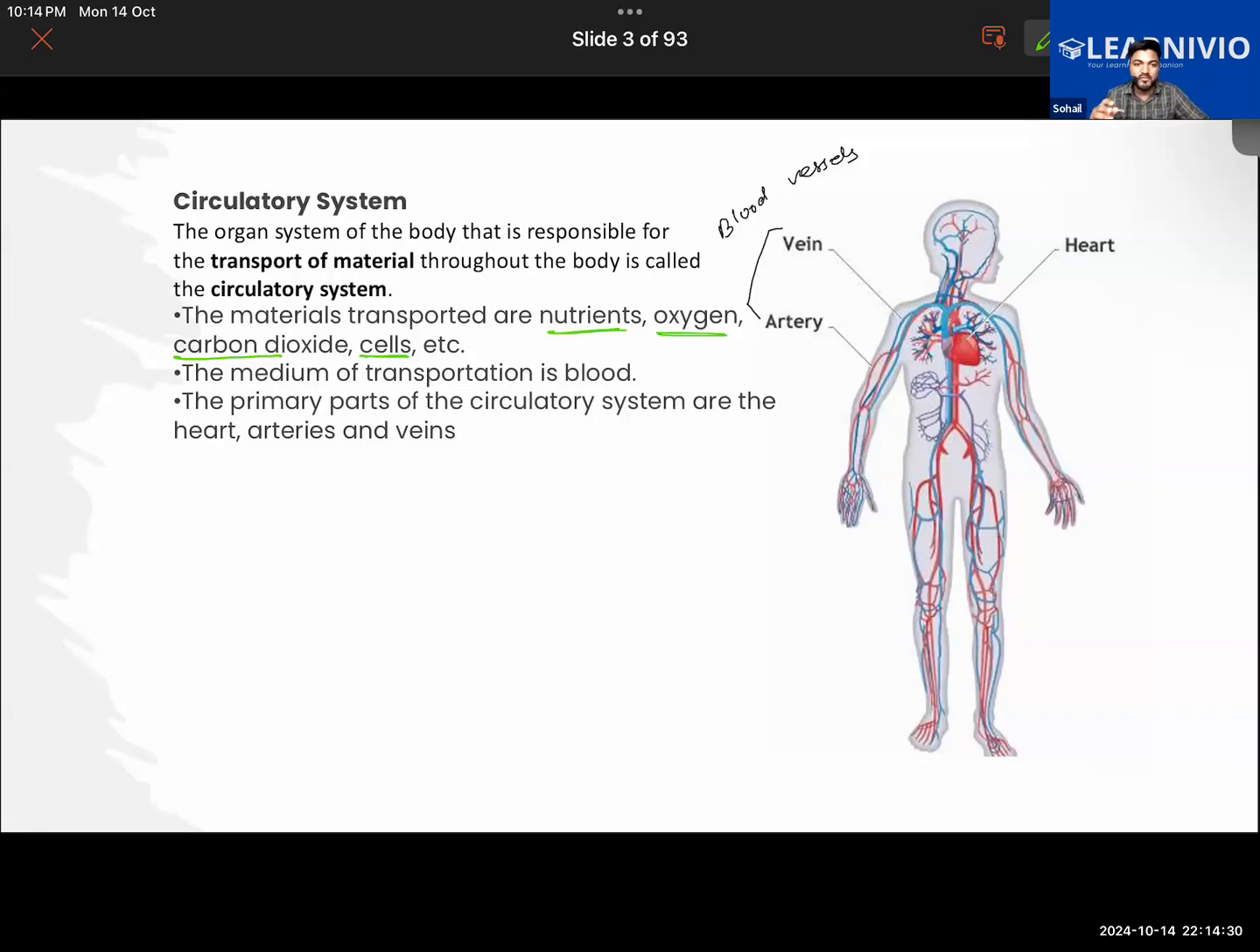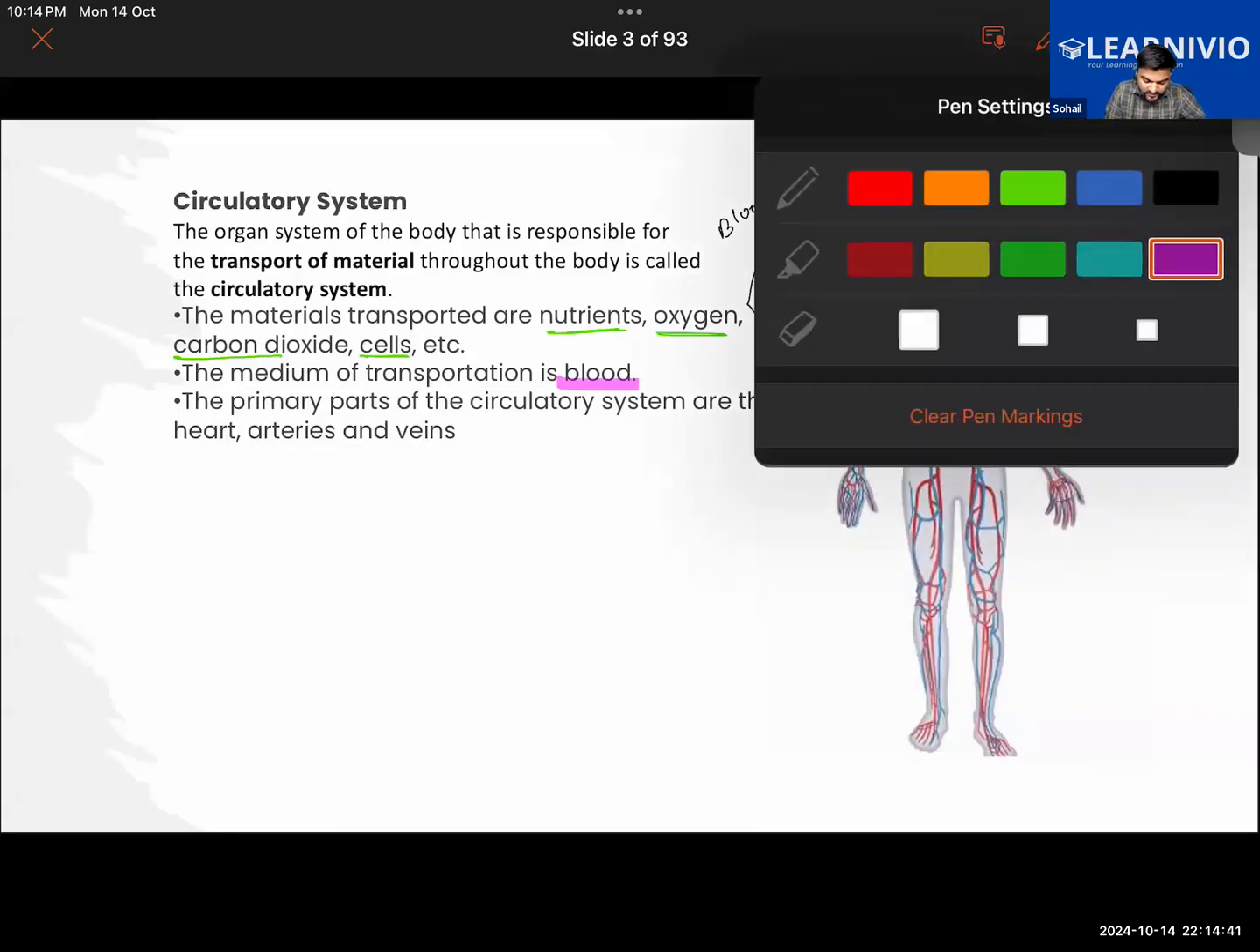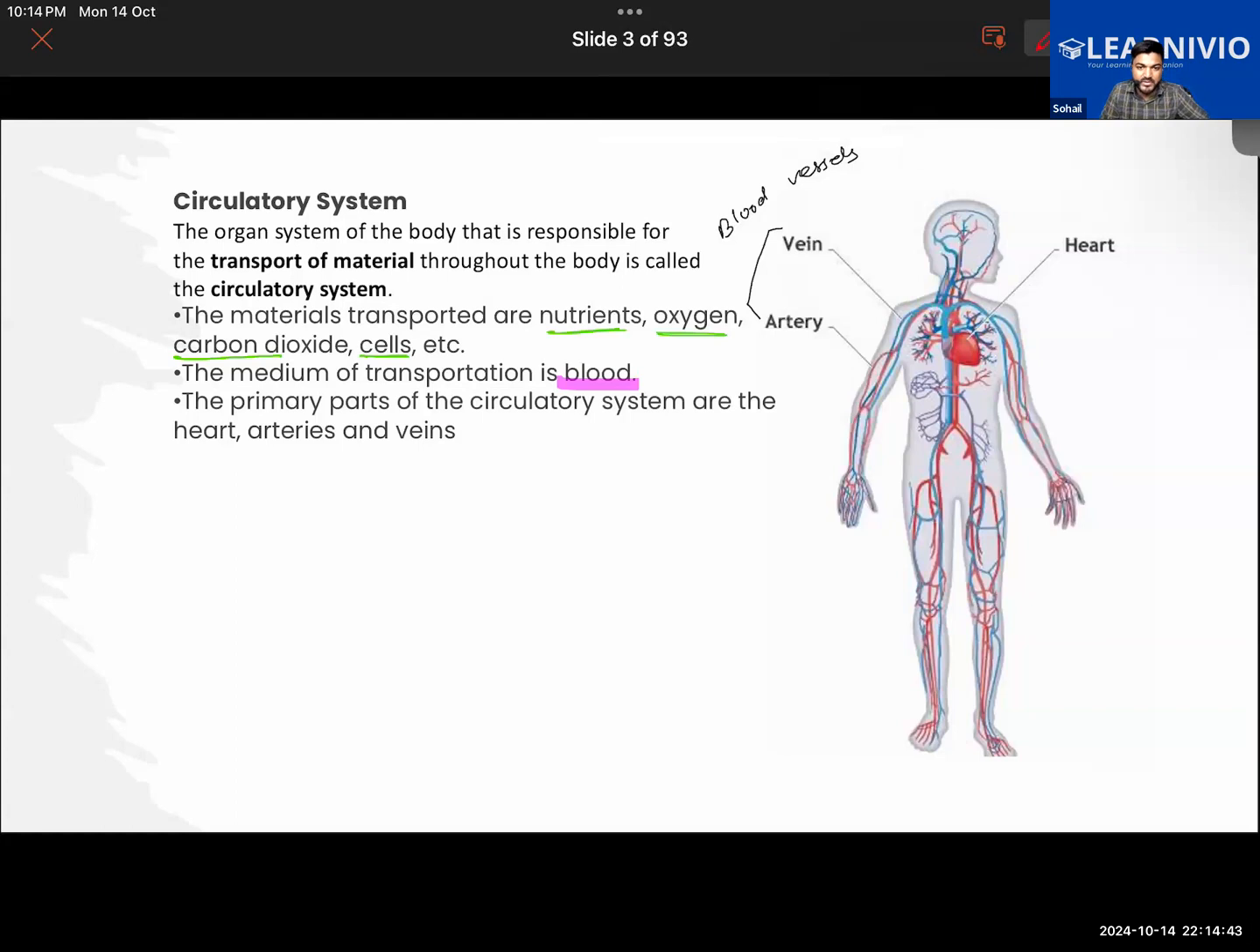And what is the medium of transport of all these materials? In which medium are they flowing? Are they flowing in water or in the blood? The flow takes place in the blood. All of them will be in the dissolved state in the blood, and that's how they will be flowing.